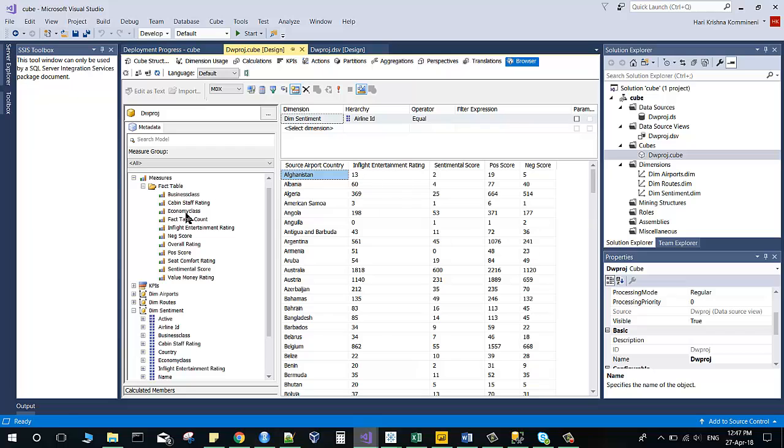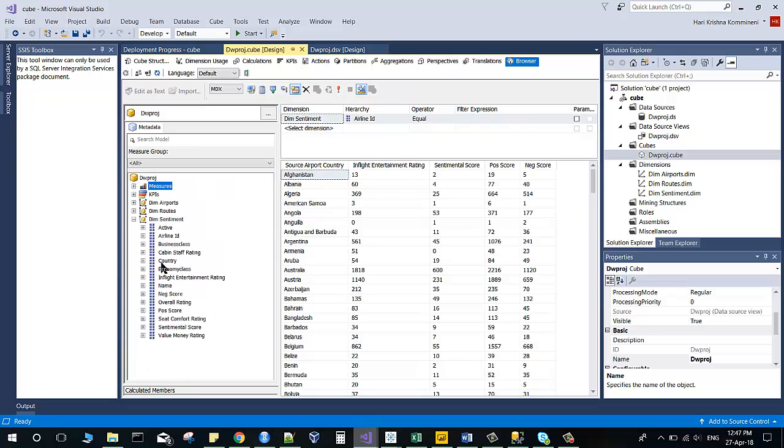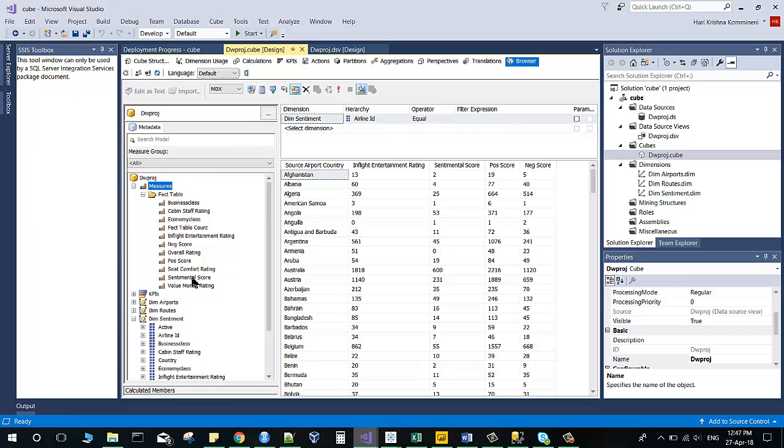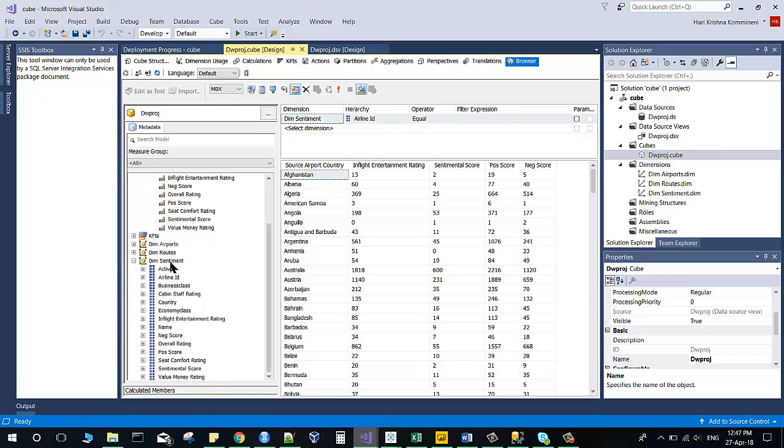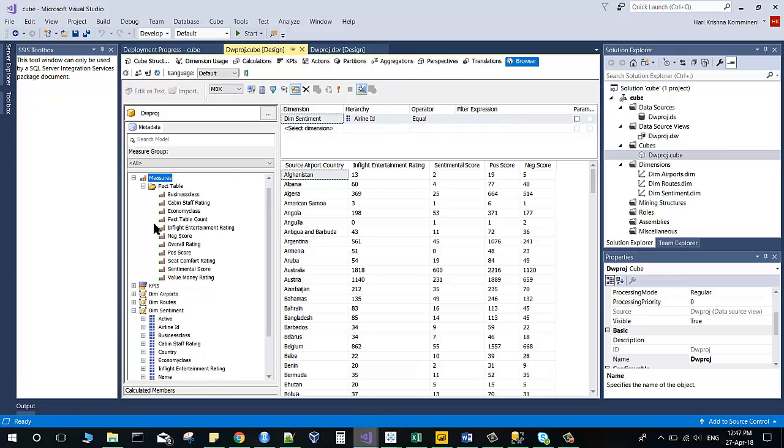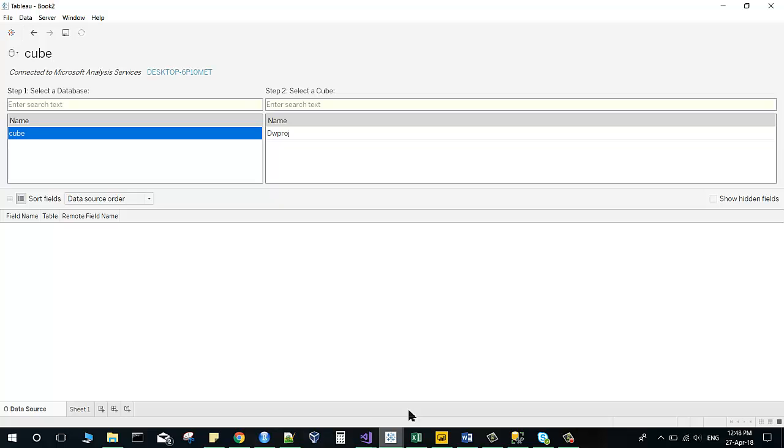We get all the measures and facts here with the dimension tables. So we can browse the cube as per our need. I have segregated based on source airport country, in-flight entertainment in the airline, sentiment score from Twitter, and positive and negative score. So after this, we can connect this into our Tableau to visualize perfectly.